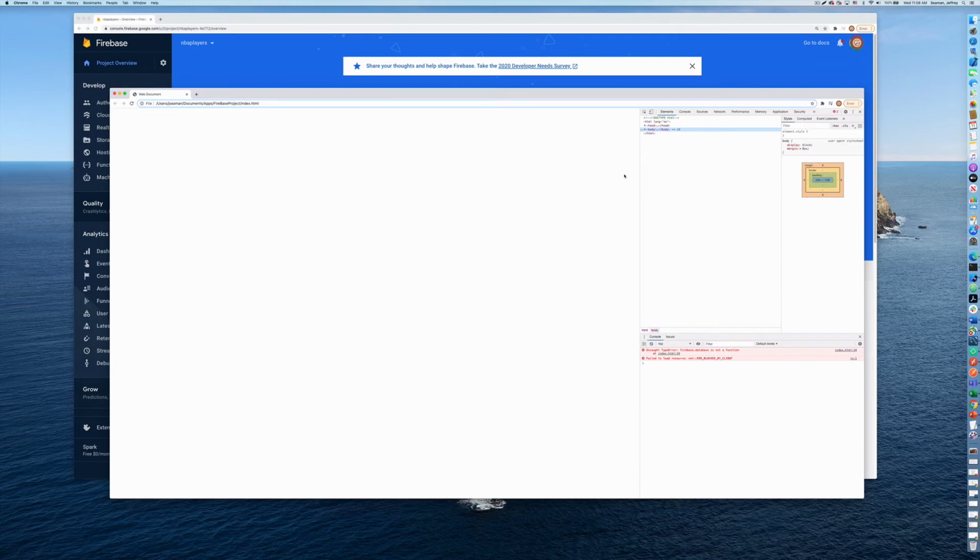Inspect it. Console. Whoops. Failed resource block function. Ah, there we go. So it's trying to connect to a database, and we don't actually have a database there. So that might be a problem.